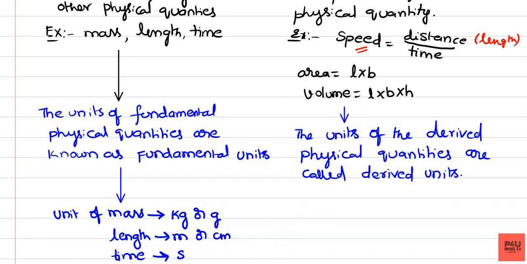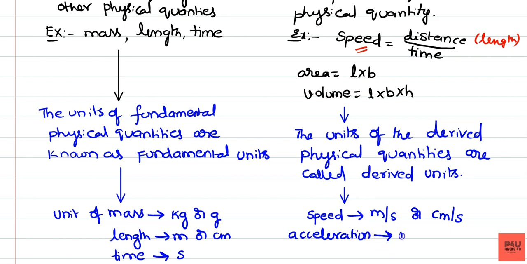Similarly, we have different derived units. Suppose you consider speed. We know the speed unit is meter per second or centimeter per second. Similarly, acceleration unit is meter per second square or centimeter per second square.